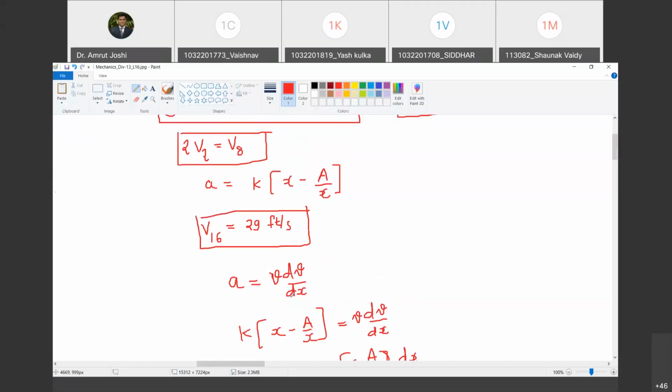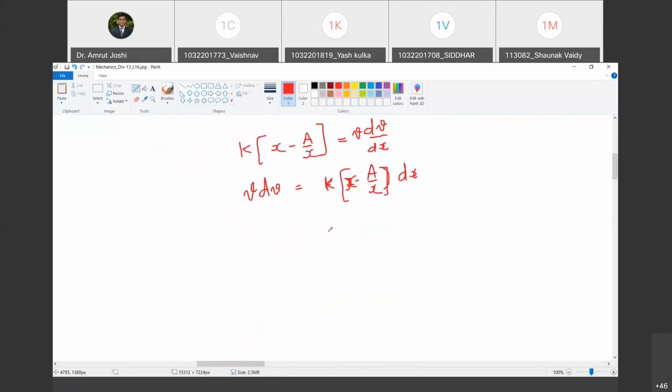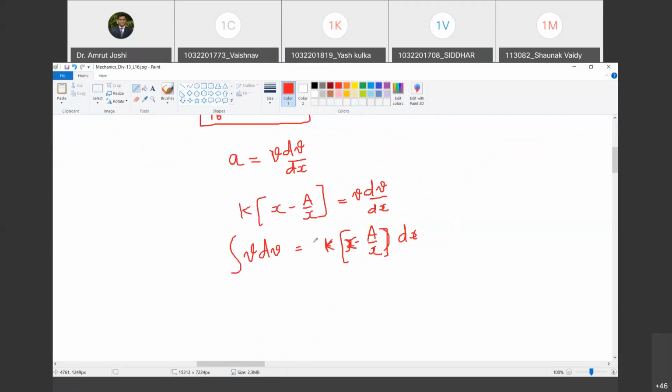Yes, sir. Now, what are the limits of integration? कहाँ से कहाँ तक integrate करूँ is the question. Are you with me? Yes, sir. So what are the conditions that I have? I know that at x is equal to 1 feet, velocity is 0 meter per second. Do you agree with me? Yes, sir. So I will start with integration at that. At x is equal to 1 feet, what is the velocity? Tell me. Zero. So corresponding limits. Do you agree with me?